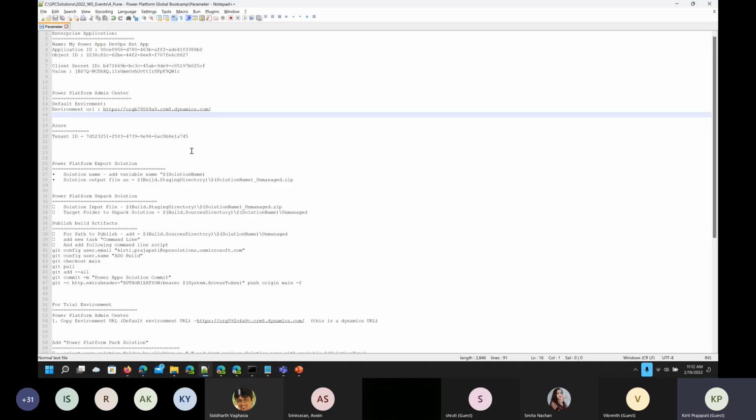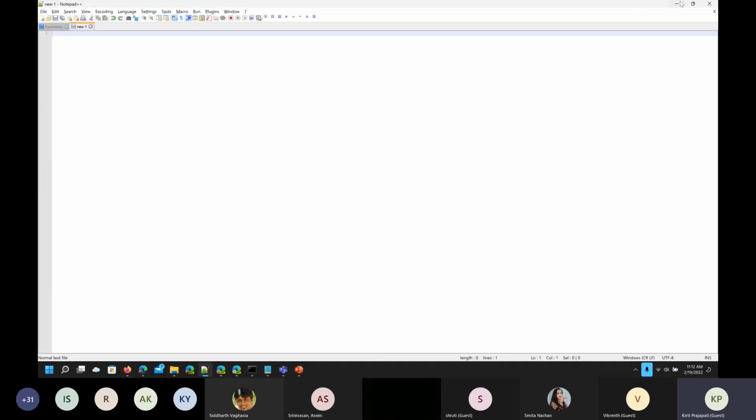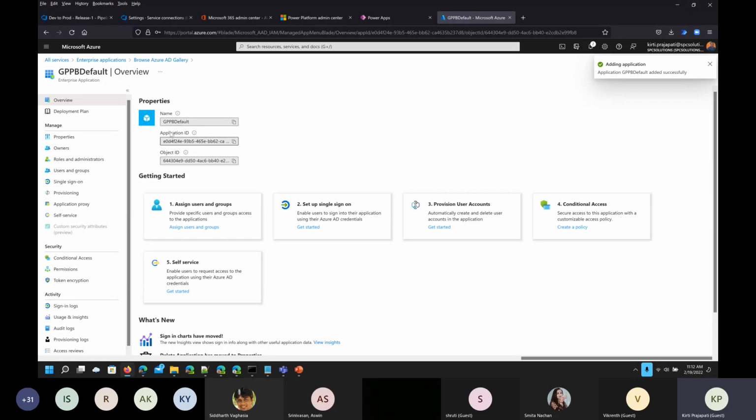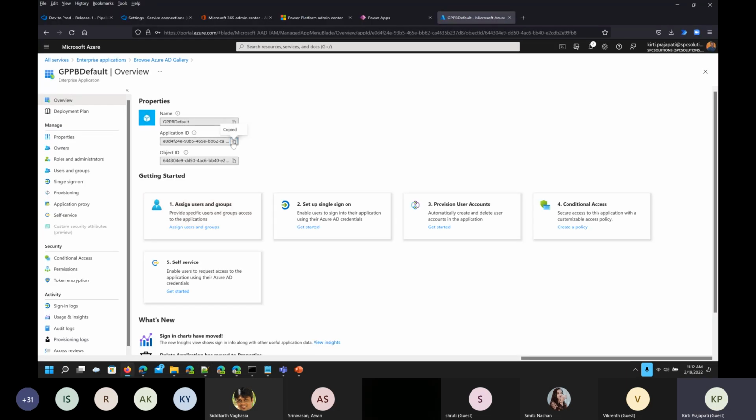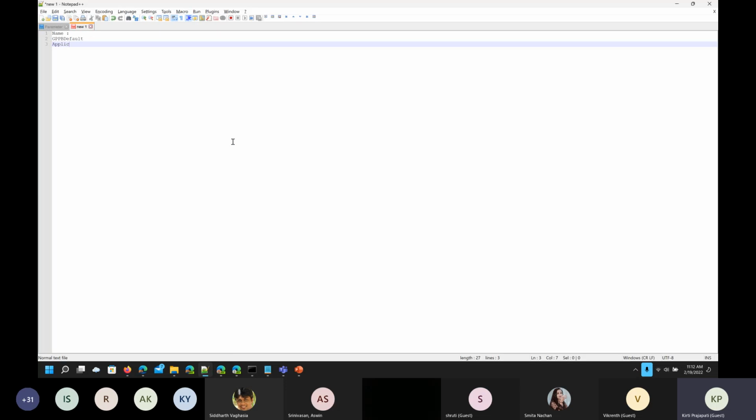So I'm just opening my notepad, Control N, and yeah, let's wait for that. Yeah, so we have that properties available. So I'm just copying this information. So copying the name and storing somewhere in the notepad, then application ID. Why I'm copying this information is because we need this information later on. So it is better to store it somewhere. Object ID. So we are done with this.